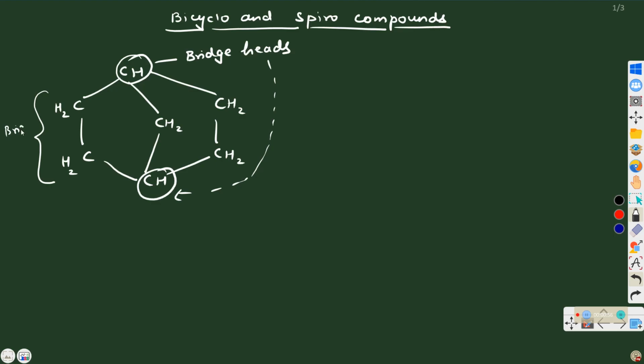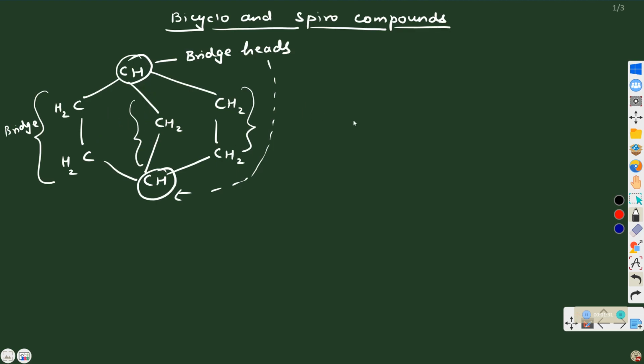This is a bridge of two carbon atoms. This is a bridge of one carbon atom, and this is again a bridge of two carbon atoms. I'm repeating. Bicyclo compounds are those in which two fused rings are present with the help of bridges. There are two carbon atoms which are common to both the rings, which are called bridgeheads. And each bond or chain of atoms connecting the bridgeheads is called a bridge.